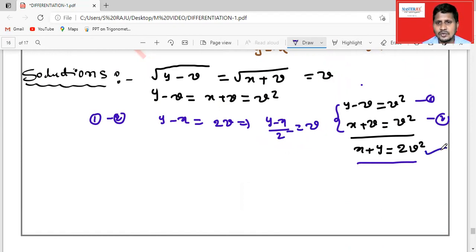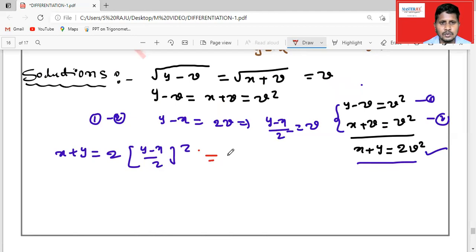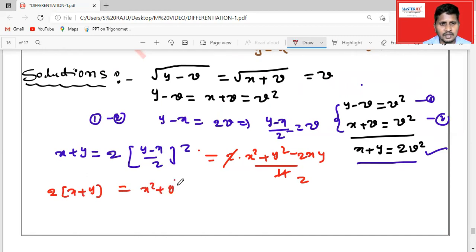So this v you can substitute here. So finally, x plus y is equal to 2 times v square, that is y minus x by 2, the whole square. Now you can square. So this is equal to 2 times x square plus y square minus 2xy by 4 we will get. So the 2s get cancelled. So finally you can cross multiply 2. So 2 times x plus y is x square plus y square minus 2xy.